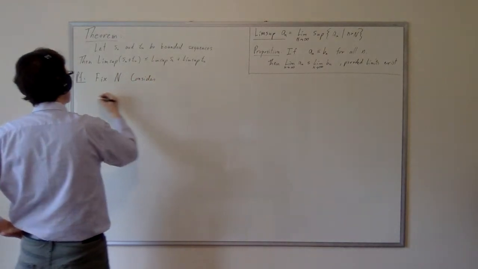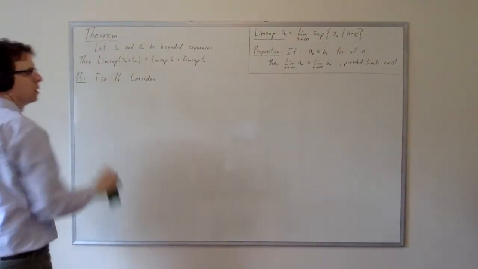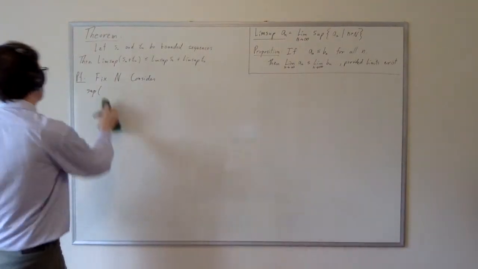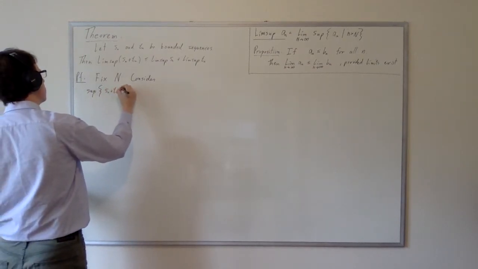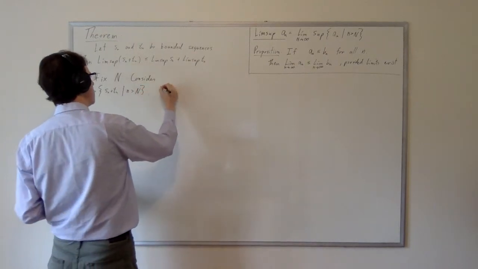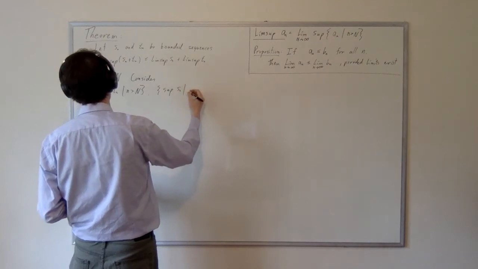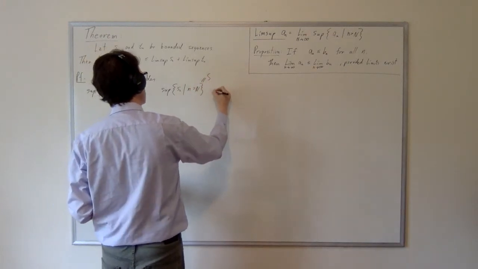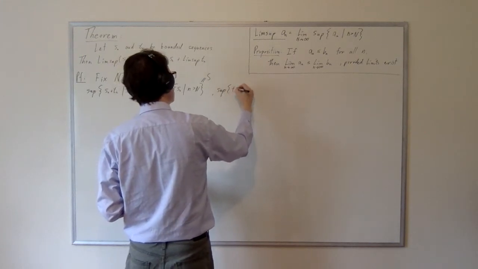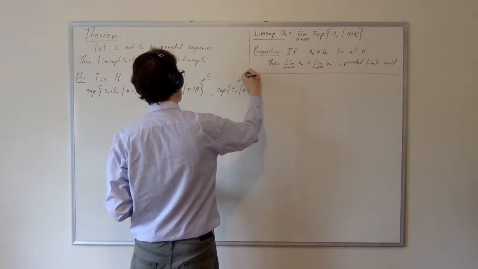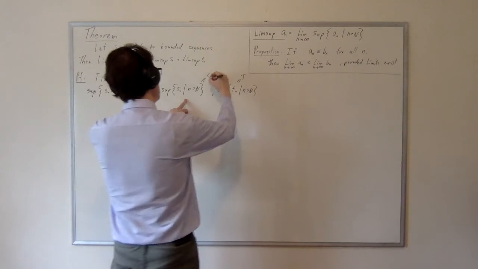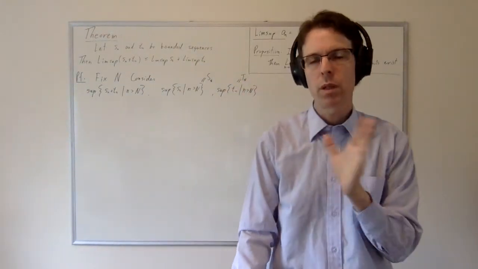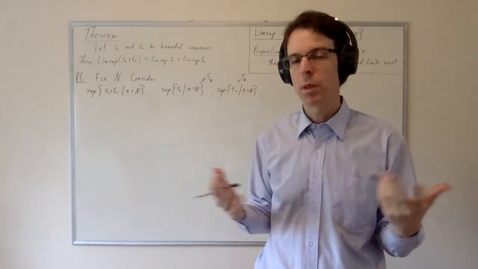And what we're going to do is consider three values: the supremum of the set sn plus tn, where n exceeds cap N, the supremum of sn, where n exceeds cap N, which we're going to call cap S, and the supremum of tn, where n exceeds cap N, which we'll call cap T. Actually, if I'm going to give them names, I should index them with an N, because these depend on the value of cap N. For every different cap N, we get a different tail sequence, and we get a potentially different supremum.